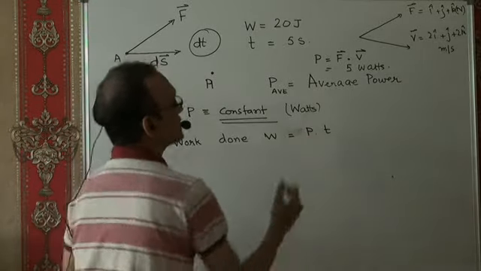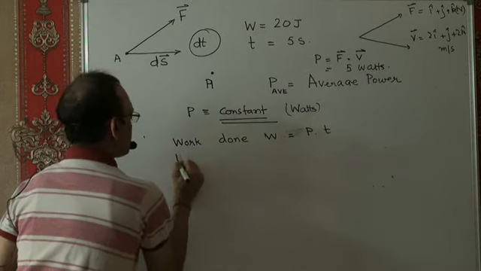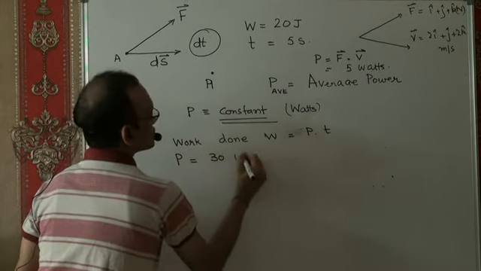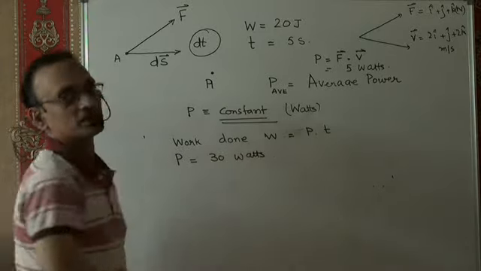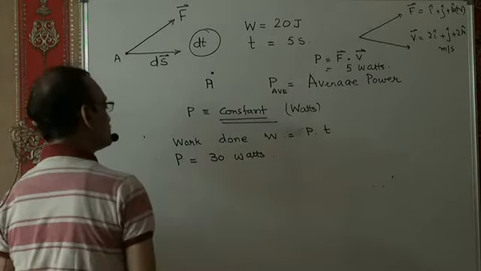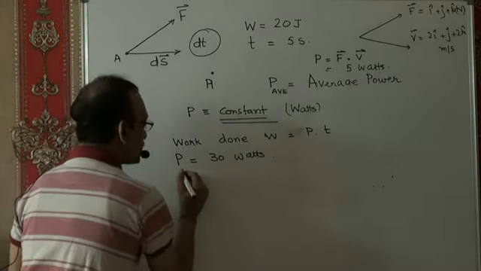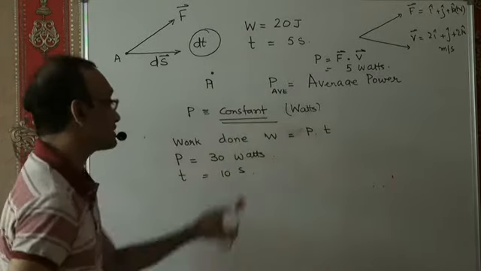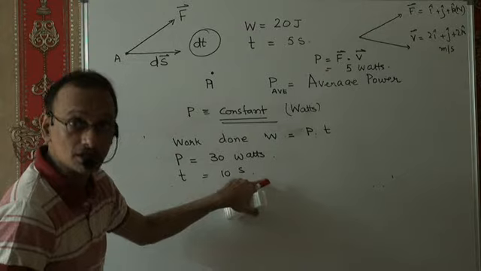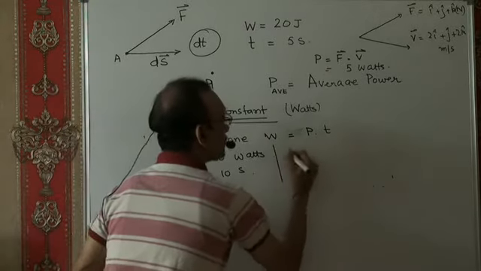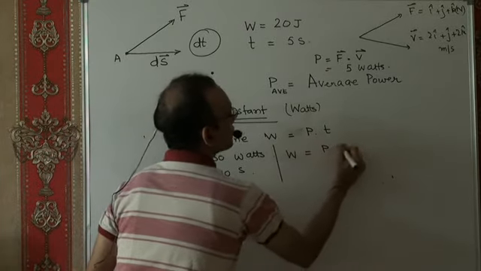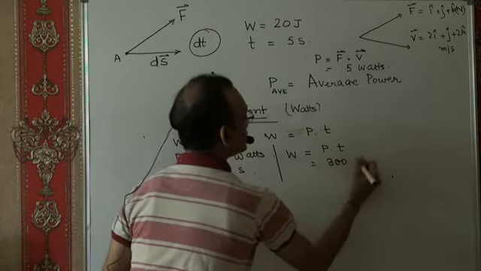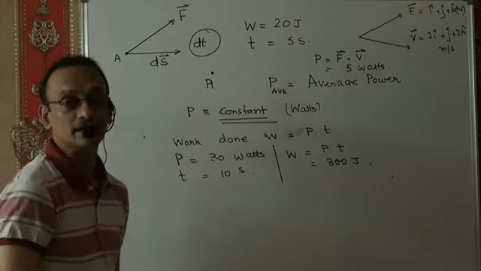Suppose there is a constant power of 30 watts delivered to an object, right? And if they tell you what is the work done in 10 seconds? This is 30 joules per second, constant. Therefore, the work done would be, for a constant power, power into time, which is 30 into 10, which is 300 joules of work done in 10 seconds, right?